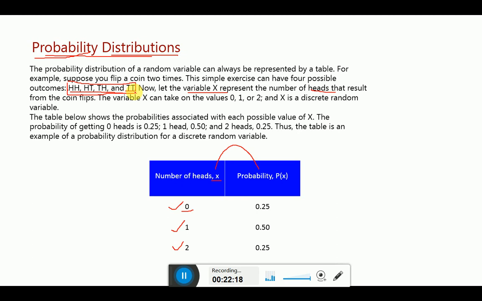Our total sample space has sample points 1, 2, 3, 4. The probability is 1 divided by 4. So 1 divided by 4, you will get 0.25.